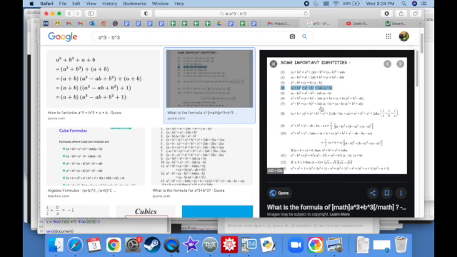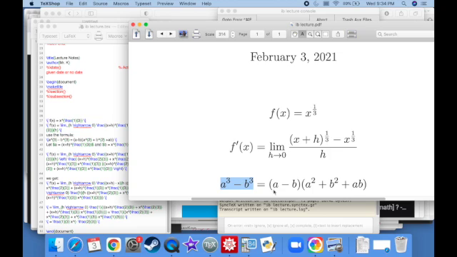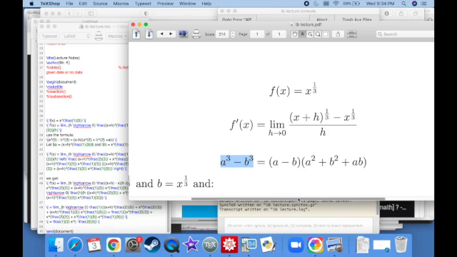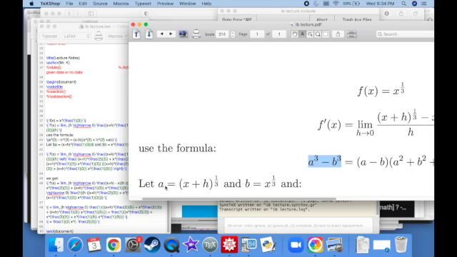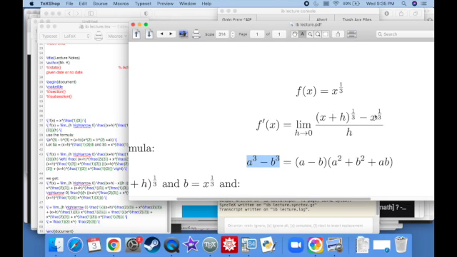It's a cubed minus b cubed is equal to a minus b times a squared plus b squared plus ab. All right, so I want to use this identity. Why do I want to use this identity? Well, I'm going to let a equal the first one, and I'm going to let b equal the second one. And what happens is if this is a minus b, which this is a minus b, and I multiply it by a squared plus b squared plus ab, I'm going to get a cubed minus b cubed, which is nice